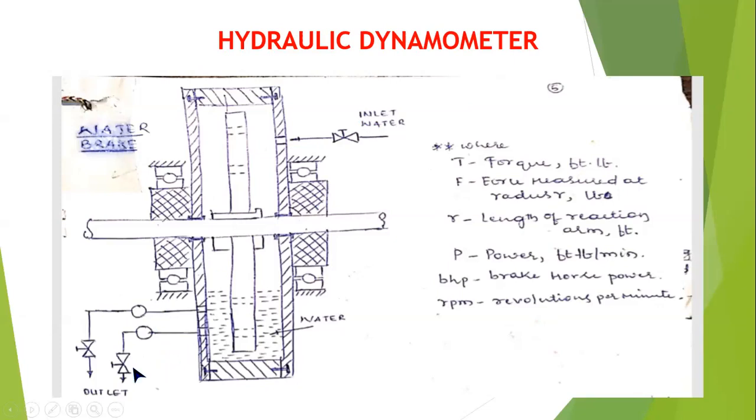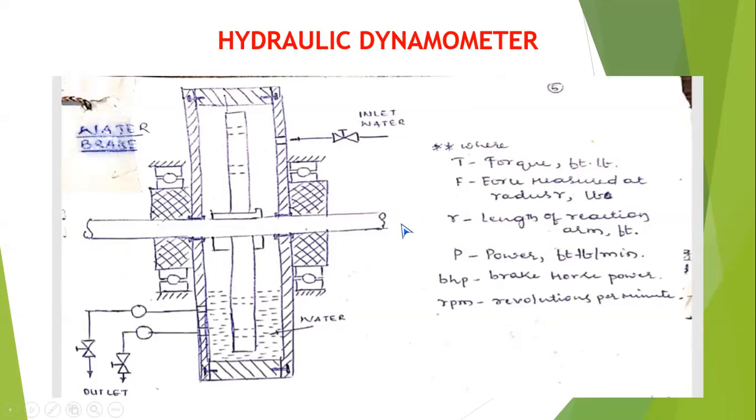In the bottom, you have the water outlet. This shaft is placed on bearings. Here you have 4 ball bearings with a plumber block, placed on a concrete table or concrete slab.